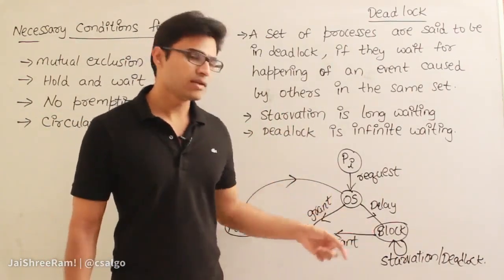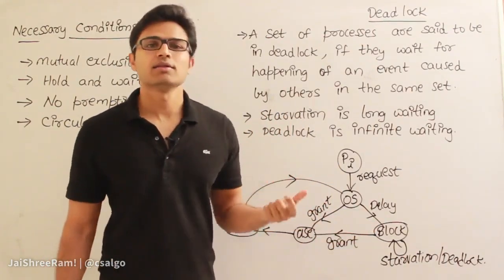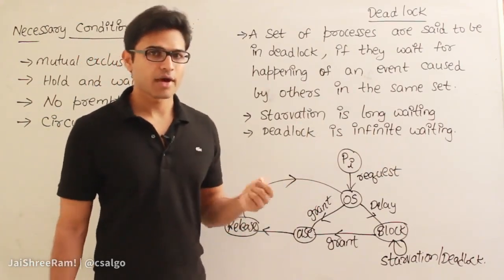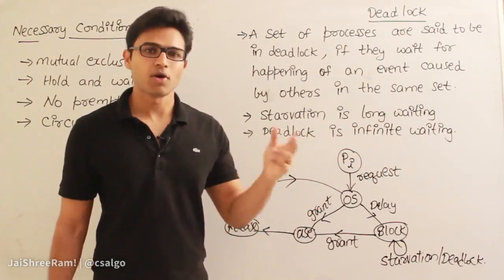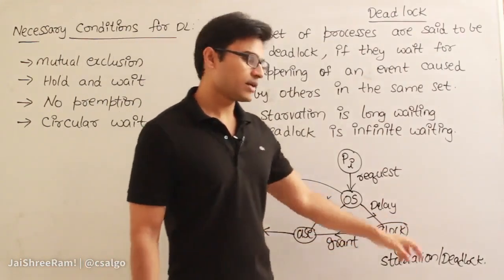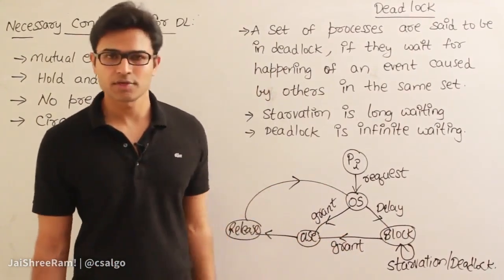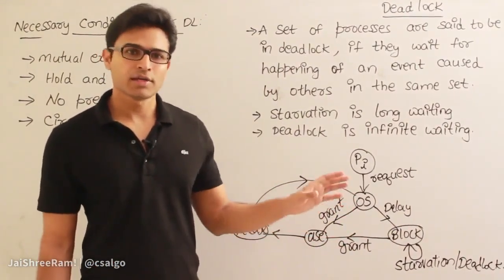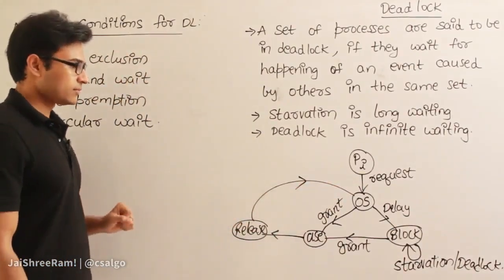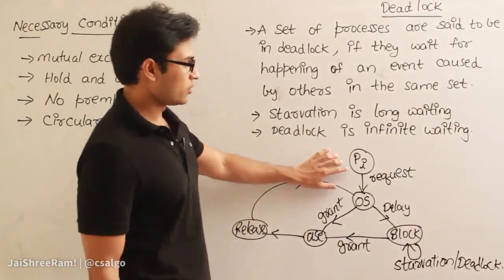In case you wait in the blocked state only for some time, that is called starvation. In case you wait in the blocked state forever, that is called deadlock. So either in deadlock or starvation, you will be in the blocked state. Got it? The main difference between starvation and deadlock is the amount of time. In starvation, you will eventually come out of the blocked state and run after some time, but in deadlock you will never come out of the blocked state. Okay. Now if this is the scenario, you understood that a process will do three types of things.